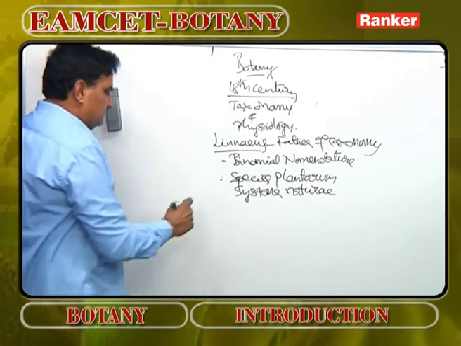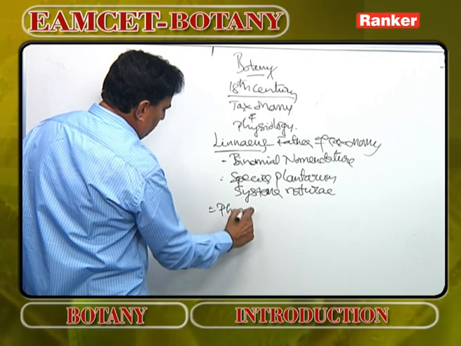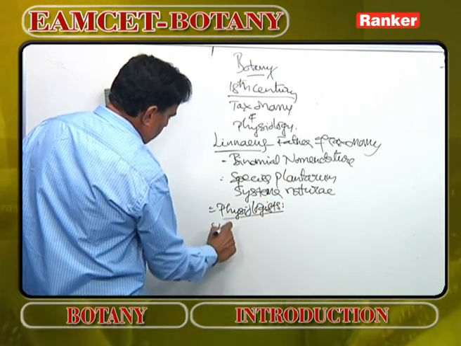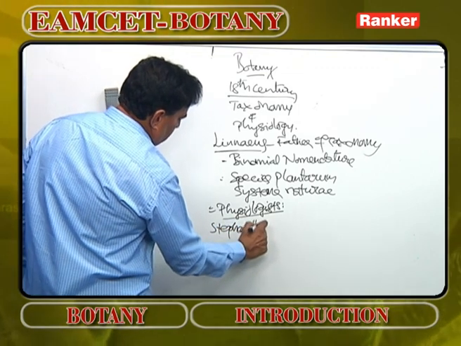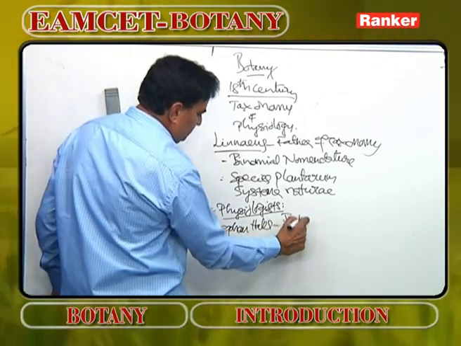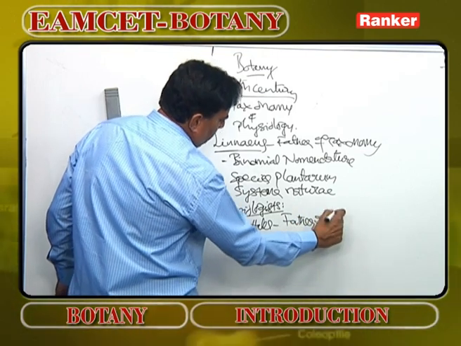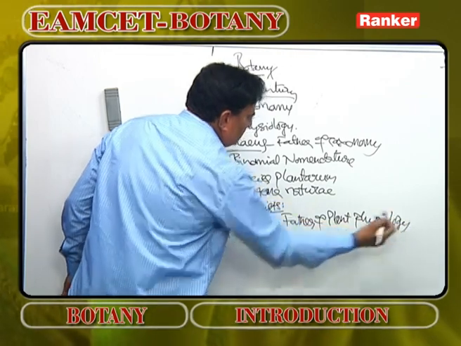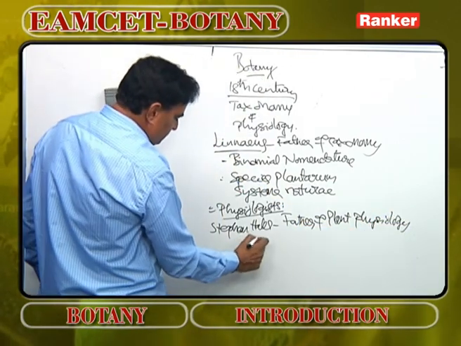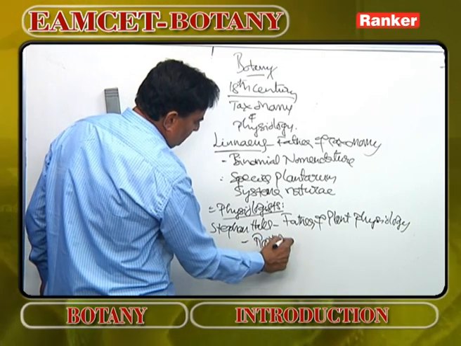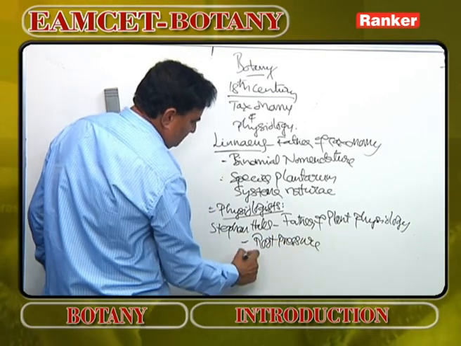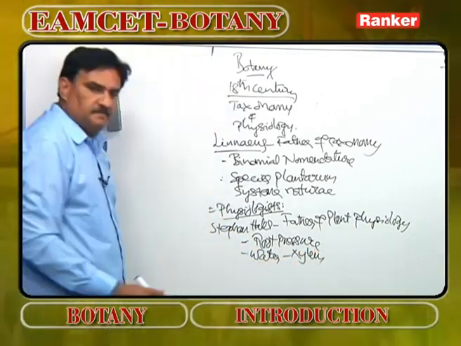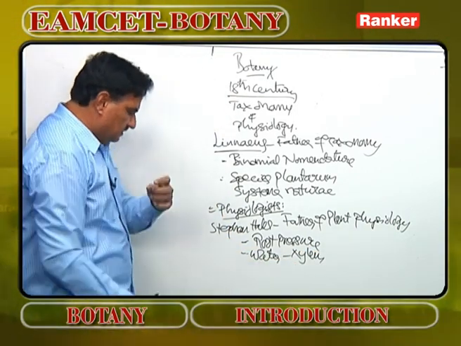Then this period is also known for very popular physiologists. For example, Stephen Hales, popularly regarded as the father of plant physiology. He was the scientist who proposed the concept of root pressure, and who proposed that water is always transported through xylem along with mineral nutrients.